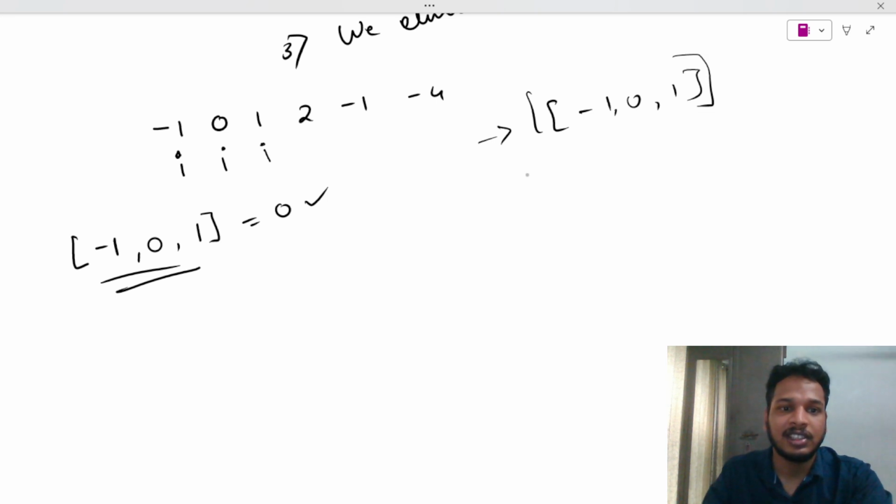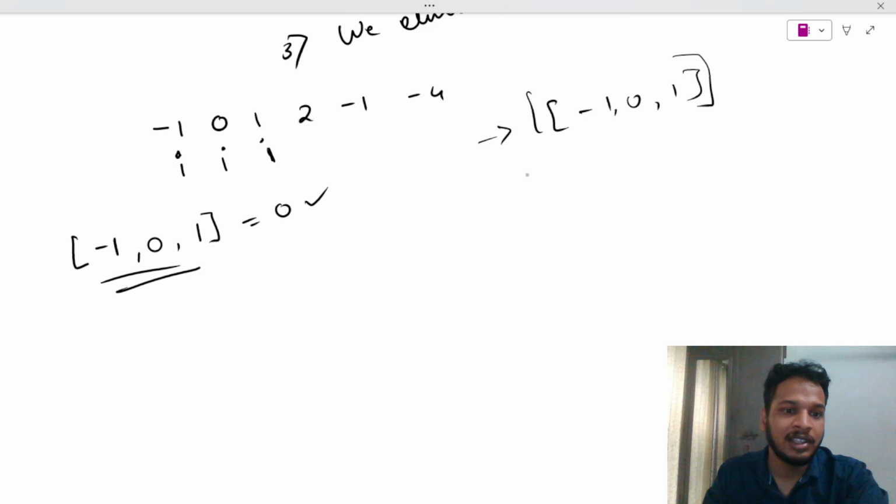Now after this, it will return back. Backtracking means it will return. When we return, we come again to the stage where it was before.